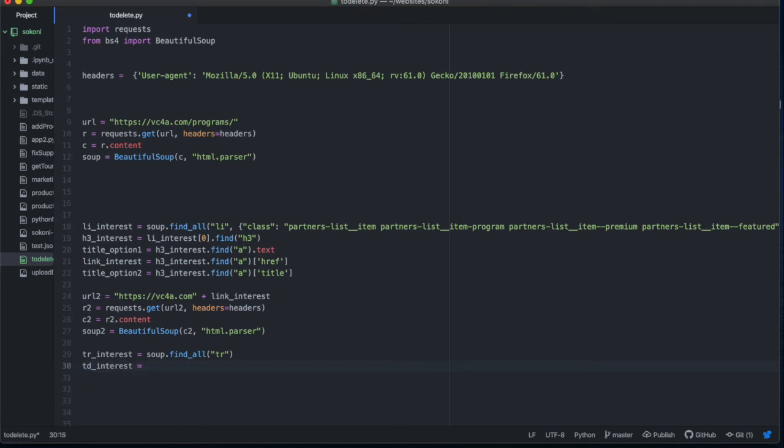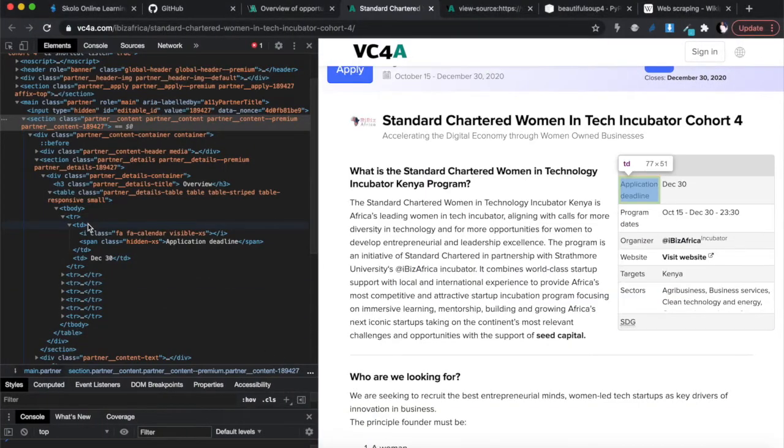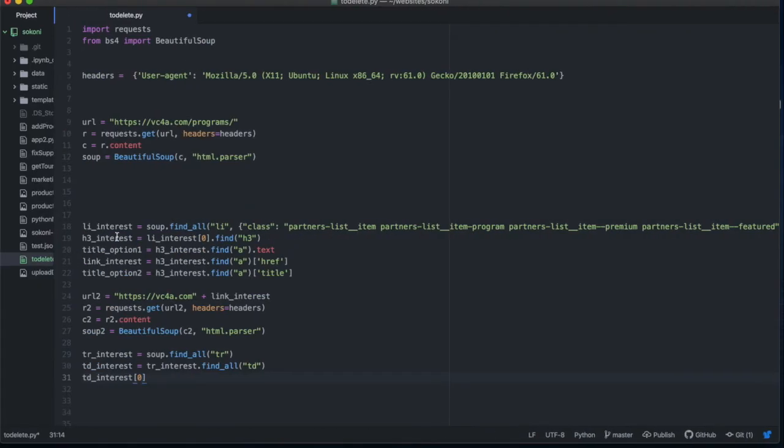It is equal to this TR of interest, dot find_all TDs. So this is also a list of all the TDs. Then we want the first TD of interest at 0.